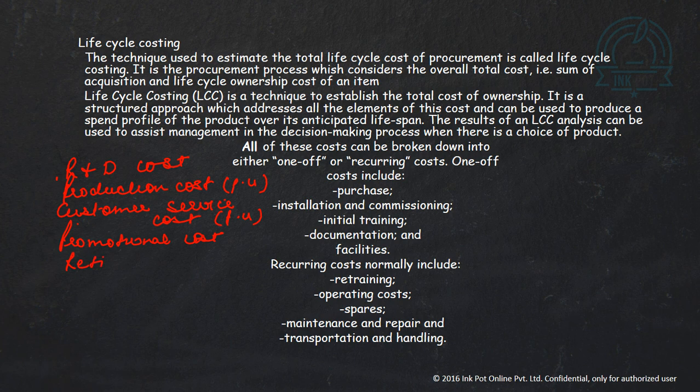These are generally one time. Promotional cost is advertisement cost and retirement cost is disposal cost.